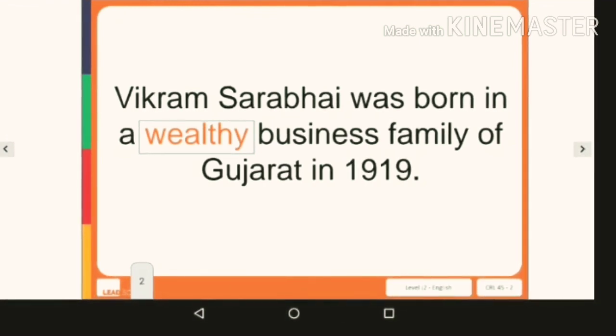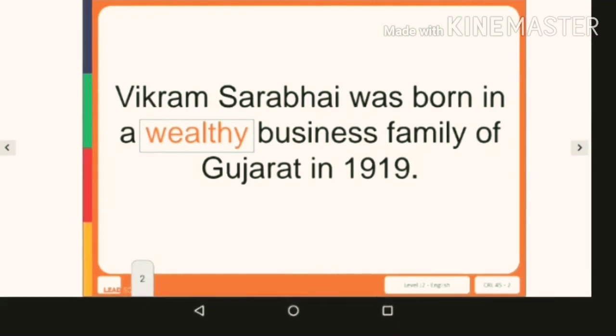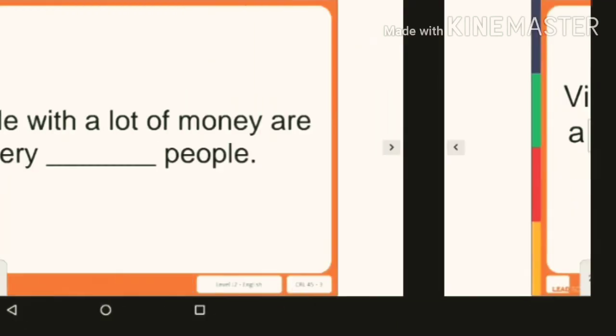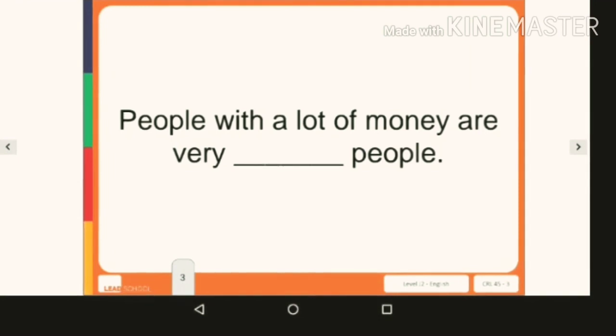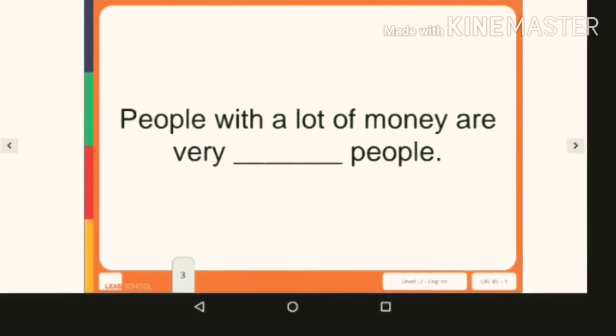Vikram Sarabhai was born in a wealthy business family of Gujarat in 1919. What is the word here? Wealthy. Okay students, now I am giving the same word to you and you will put this word into this bracket. So how will we read this? People with a lot of money are very wealthy people.